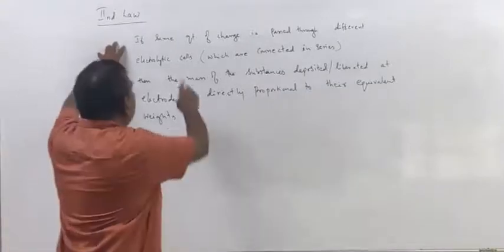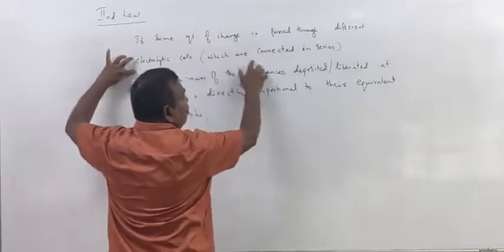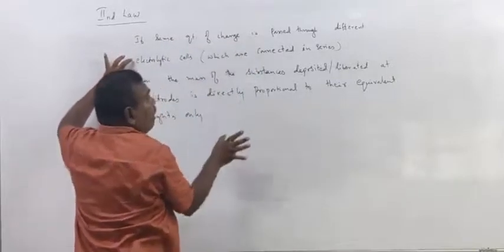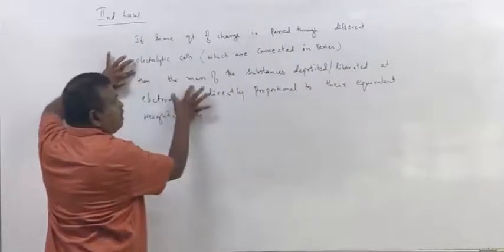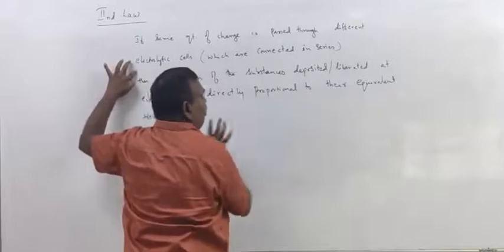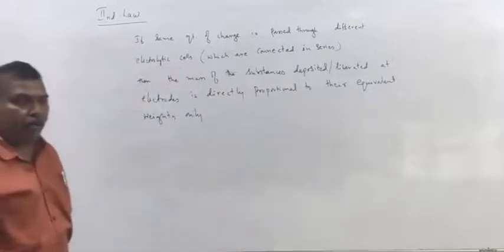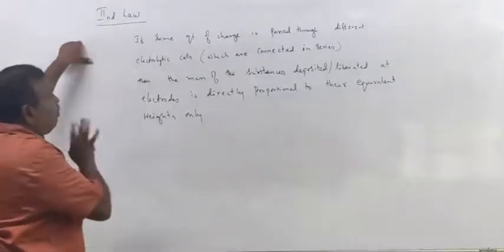If same quantity of charge is passed through different electrolytic cells, so same quantity of charge will enter into the different electrolytic cells when they are connected in series. Then mass of the substance deposited or liberated at electrode is directly proportional to their equivalent weight. This is the statement of second law.